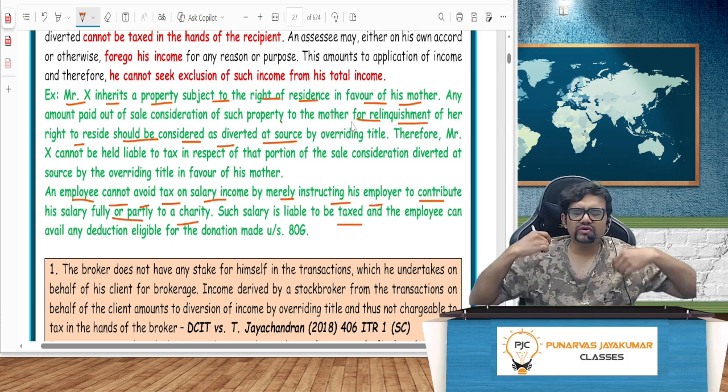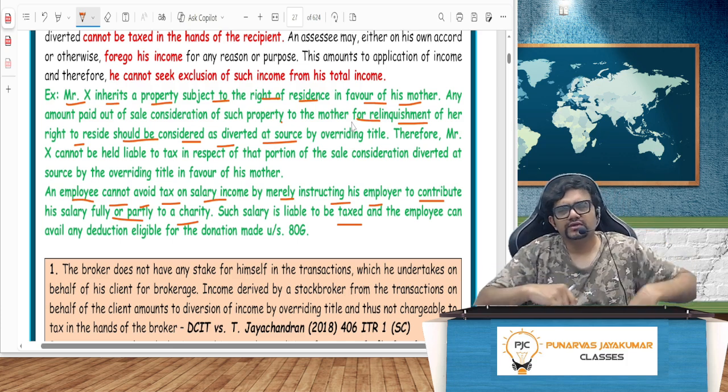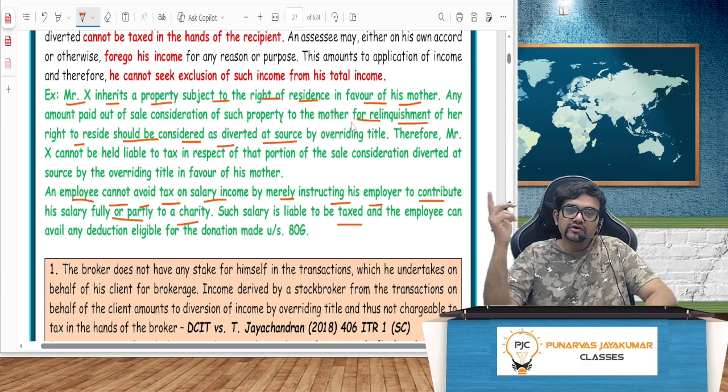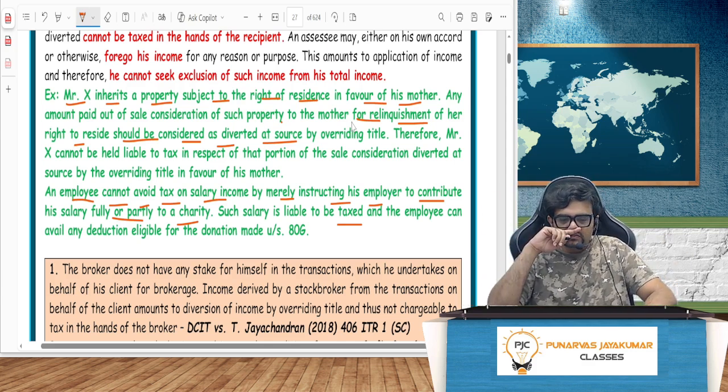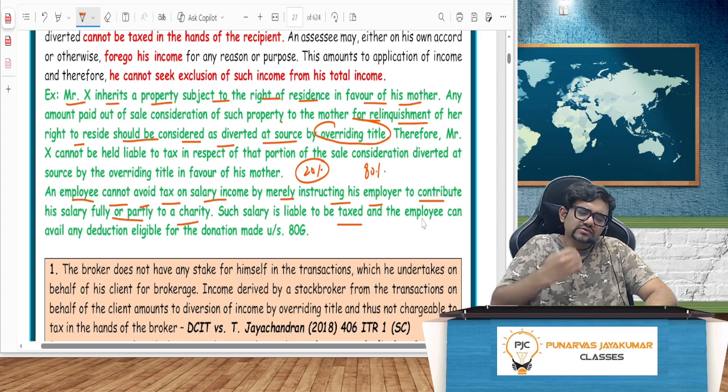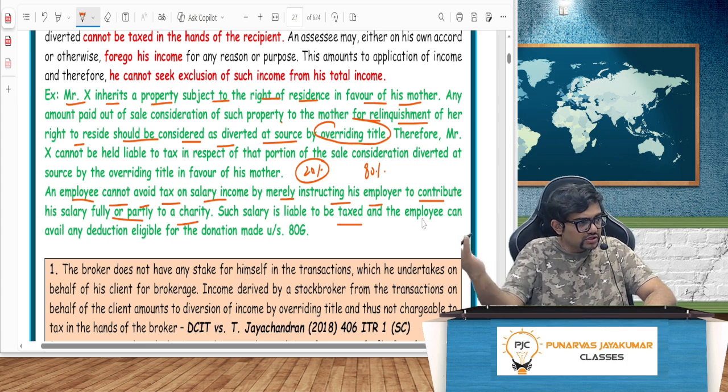In this case, tomorrow if I earn 1 lakh from that, 20,000 will automatically go to my mom. This is overriding at source. Understood, guys? So I will never be earning anything on that 20%. It will directly go to my mom. I'll be earning 80%. Do I have control over it? No, it's a will.